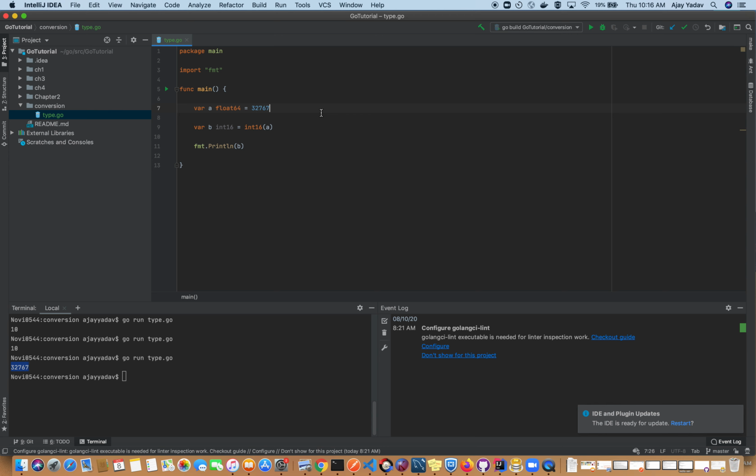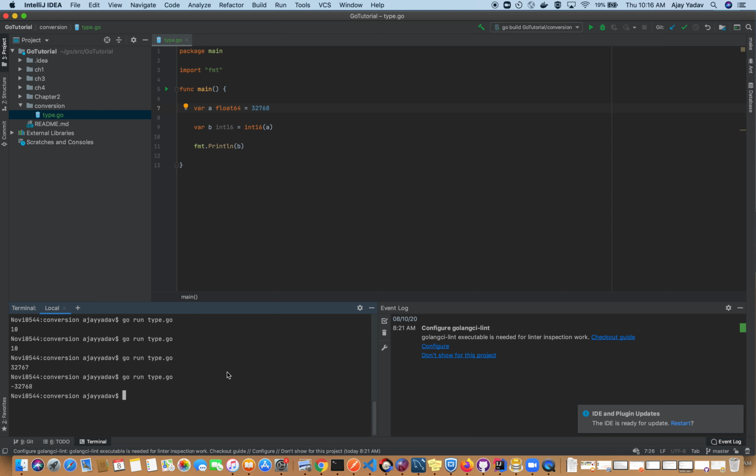Now if I increase the value to 32768, what is the value? Minus 32768. Why? The range of int16 lies from minus 32768 to 32767 as a positive number.